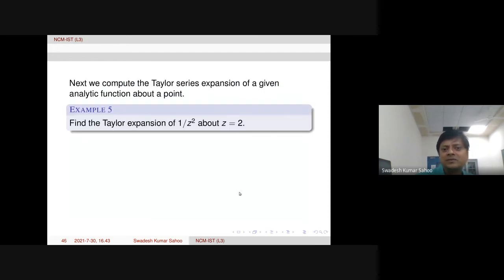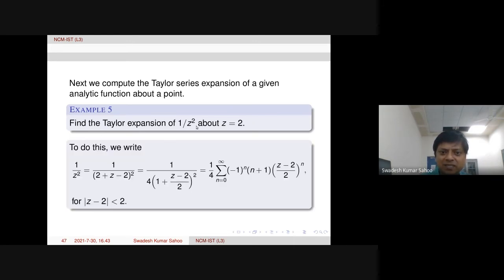So now, one example we discuss, then we go to the proof of Taylor's theorem. Let us find the Taylor's expansion of 1 over z squared about z equal to 2. There is a very simple, easier way to deal with such problems, instead of doing derivatives and then finding coefficients.